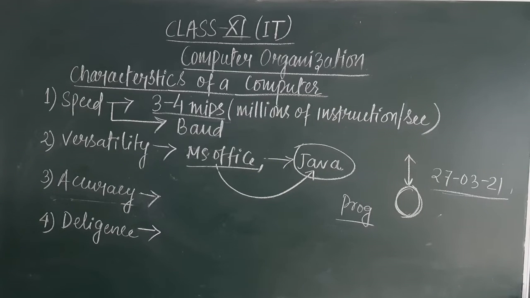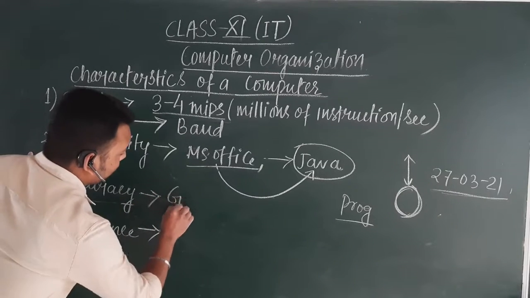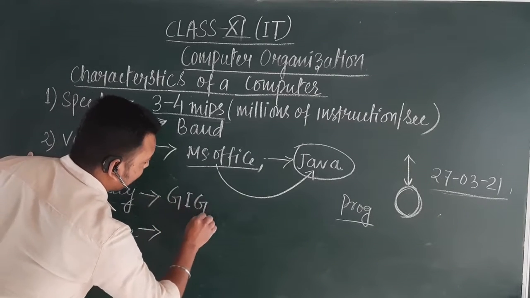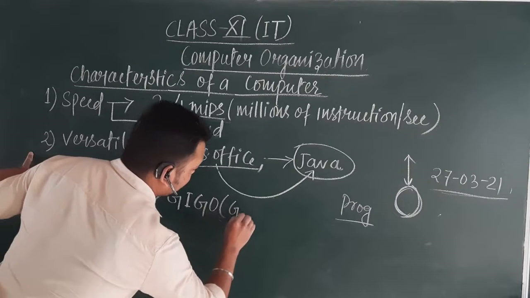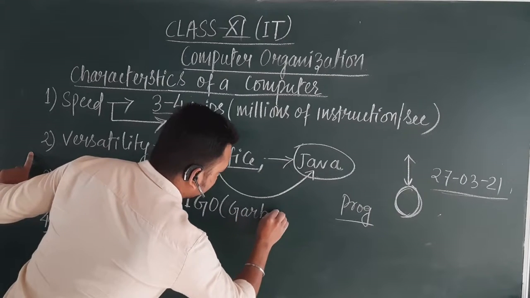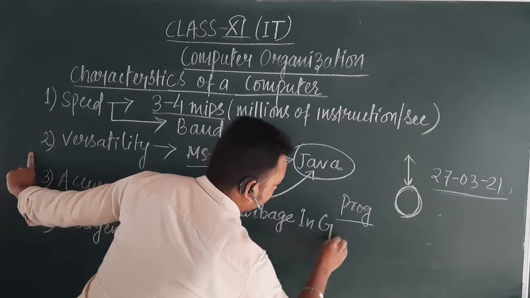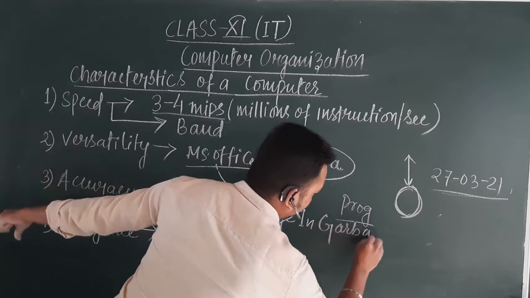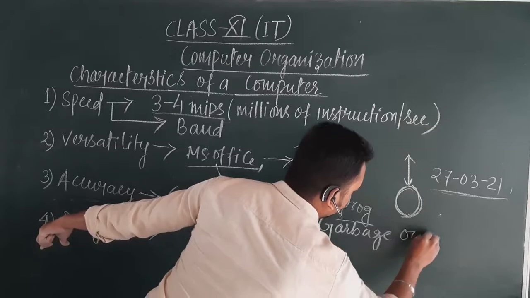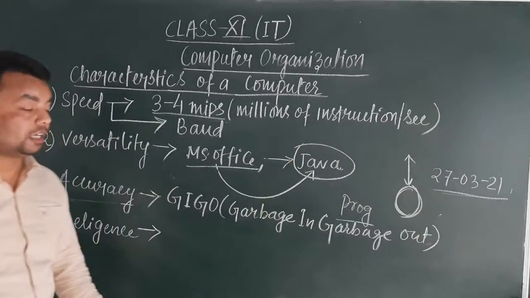Then one more term is there, related to accuracy, that is GIGO. It is also known as garbage in, garbage out. So what exactly is this terminology?